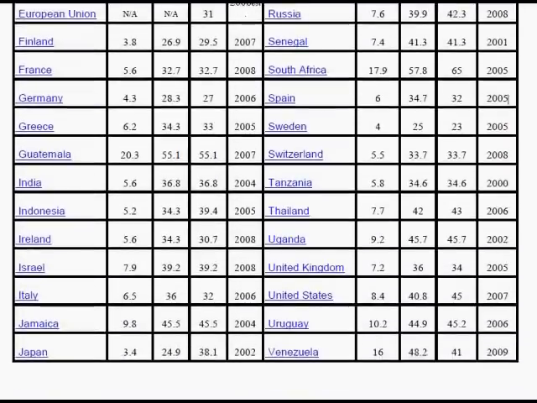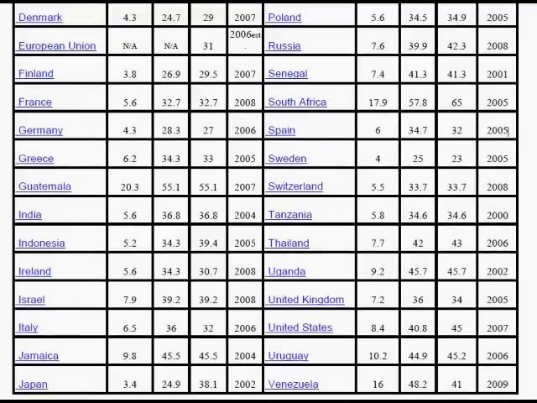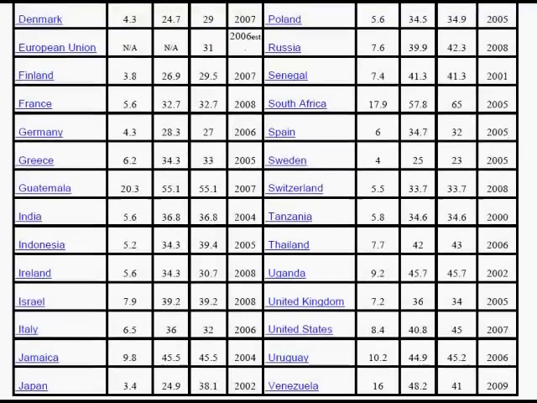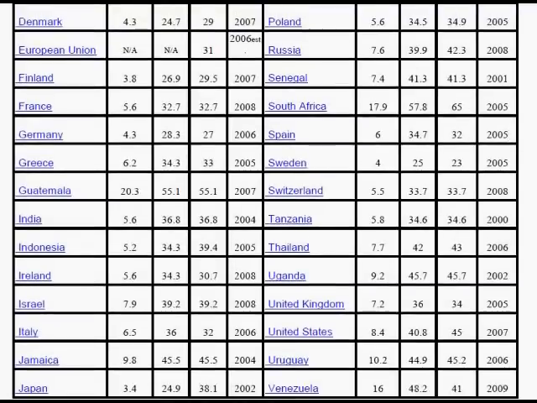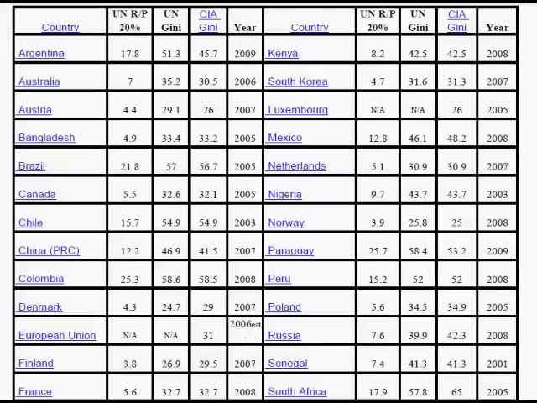Sufficiently close that we can ignore the difference, but depending on the source you choose, and these might not all be for the same year, but we do have a year as a benchmark or indicator year for each country. So let's presume that the two agencies are calculating using slightly different data. Here's what we're seeing. We're seeing an index in the 40s, 46 for Argentina, or 51 by the UN's calculation.